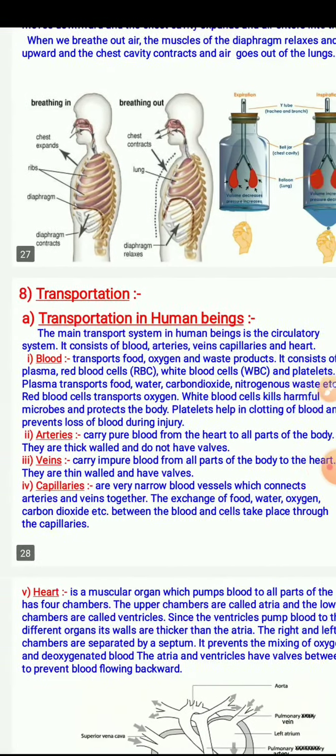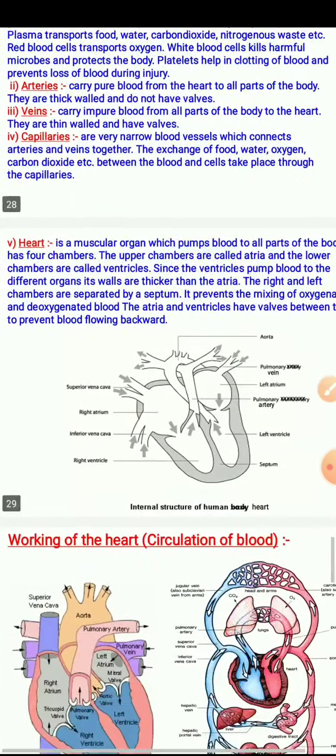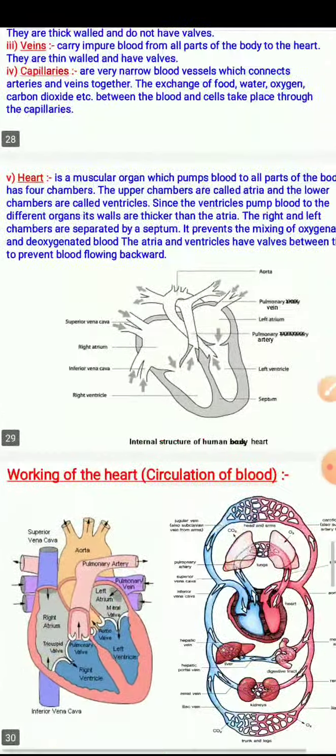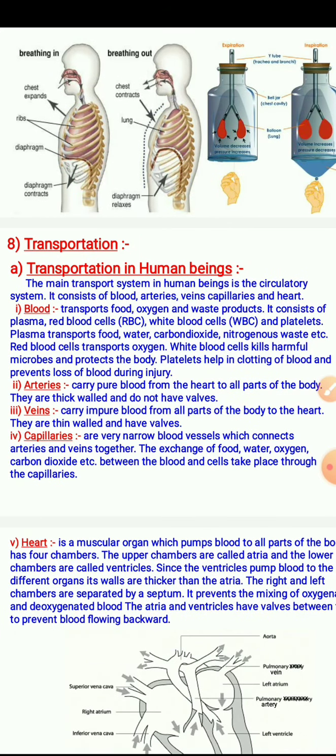The next process is the transportation of blood. Transportation is the important mechanism through which the nutrition and waste material is transported from one place to another. It is very necessary to circulate the nutritional things to each and every part of the body and to remove the waste products generated in different parts of the body from outside the body.